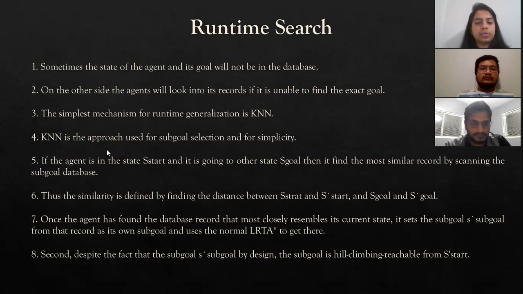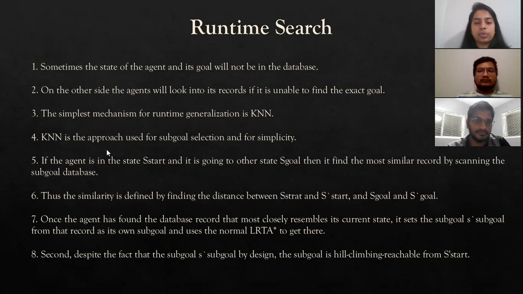Coming to the first issue, the global goal may be accessible by hill climbing from the agent's current state, but the agent may choose a subgoal that leads it away from the goal. The second issue is, although the subgoal is hill climbing reachable by construction from S start, this is not always the case from the agent's actual state. The third issue is the possibility of cycles.